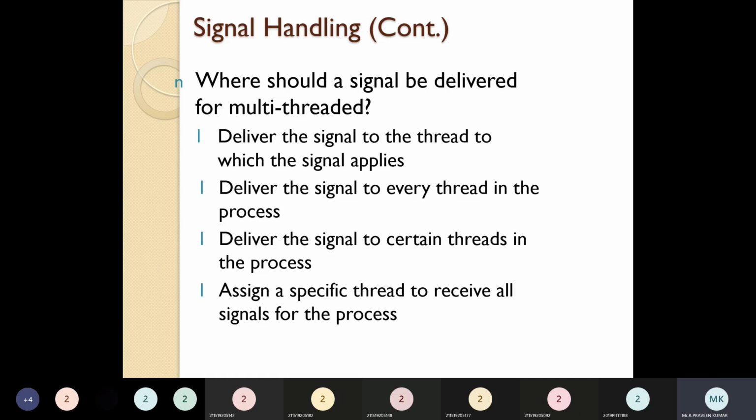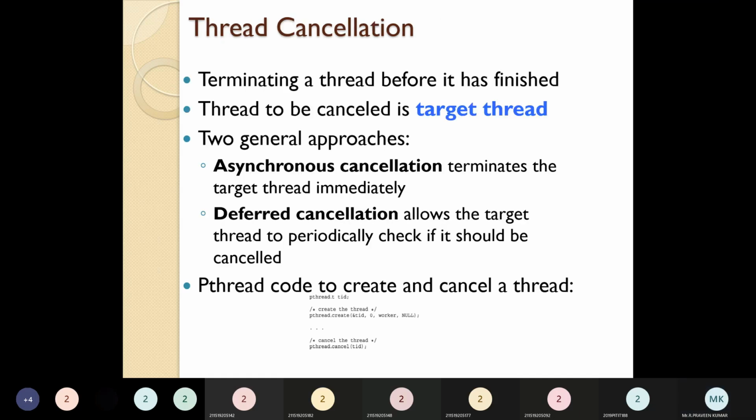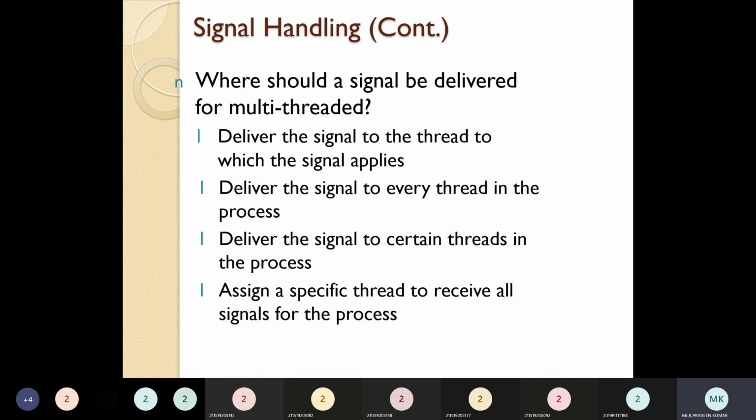So these are all the questions we have. How do we deliver the signal in multi-threading? We have to give the signal to all the threads, or to certain threads, or assign a separate thread for signaling. These are all the issues that may occur in signal handling.